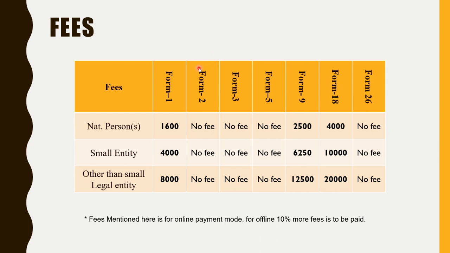Then form 2 is related to the detailed description. In this form, you need to describe all your invention and all your innovative ideas. Everything you need to disclose in this form 2. Form 3 is for foreign filing intimation.